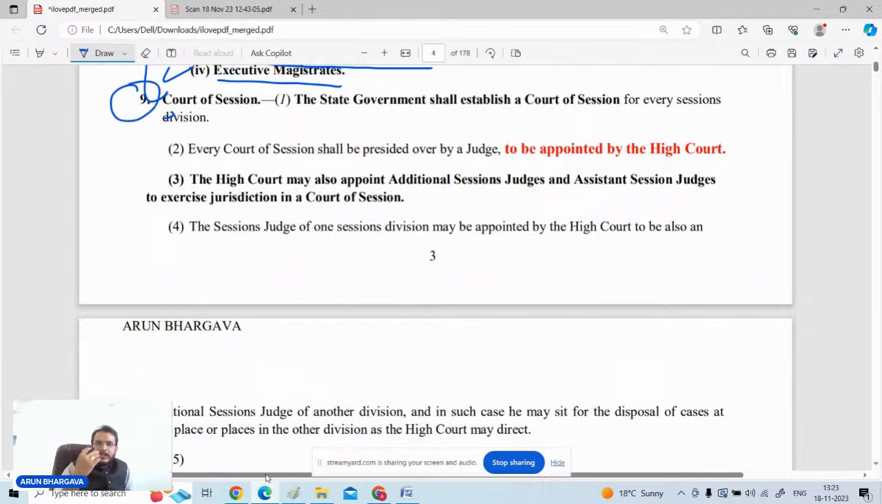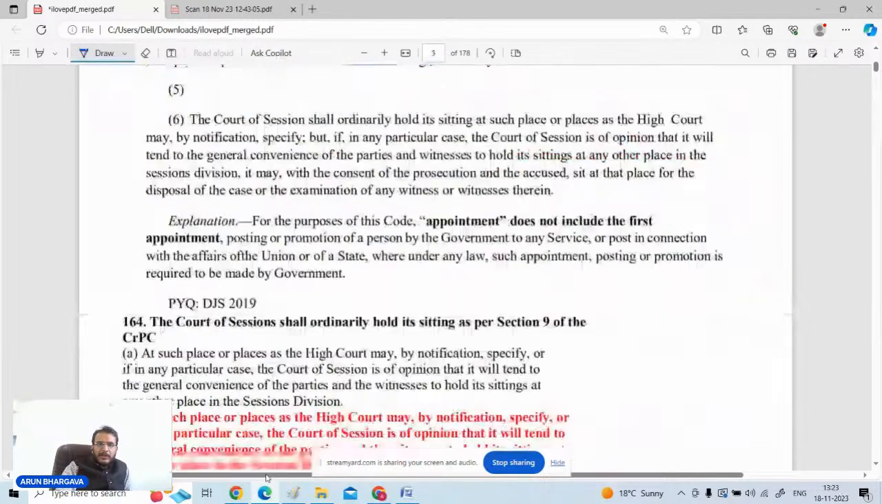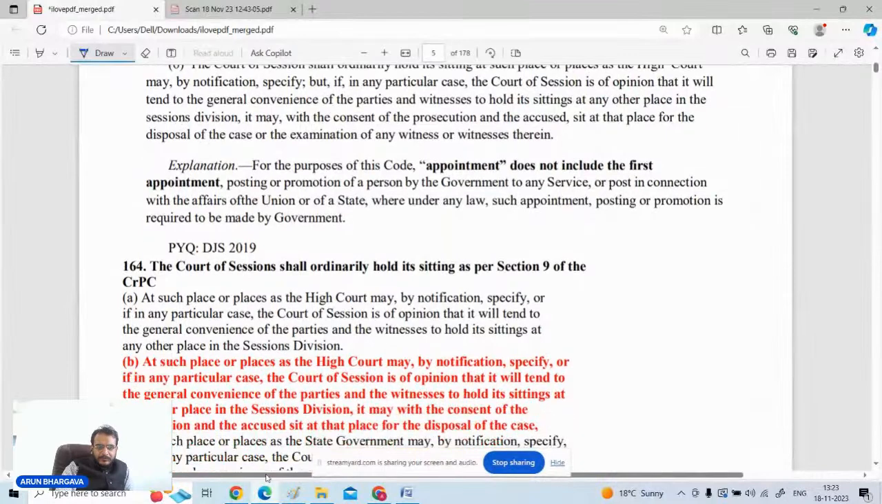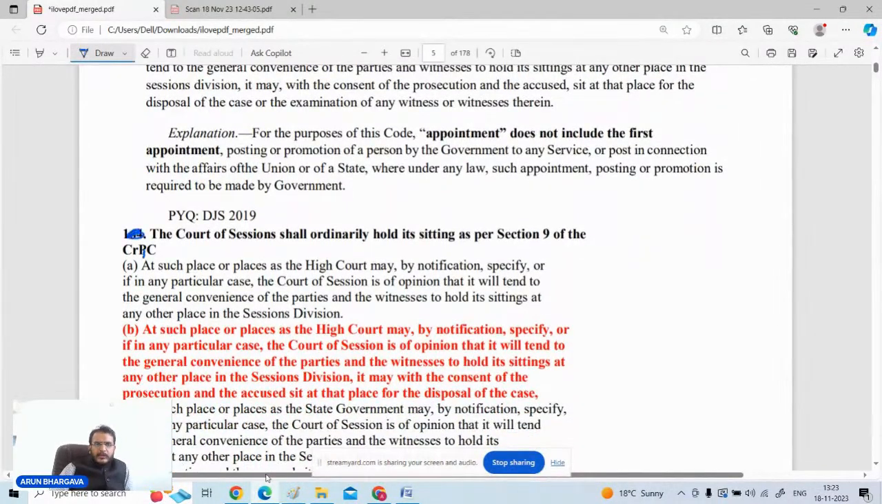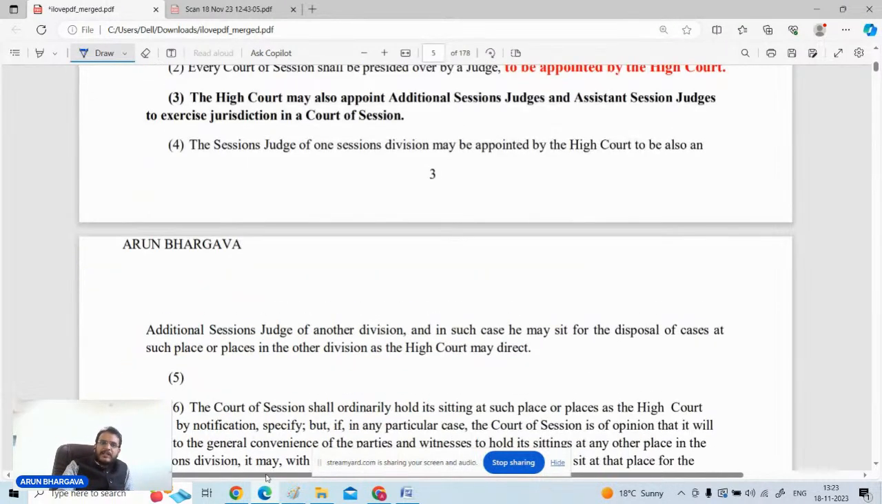from section 9 itself, there was a question in the Delhi Judicial Services. So firstly, let me tell you what the question was. The question was: the Court of Session shall ordinarily hold its sitting, as per section 9 of the CrPC, at which place? If the Court of Session has to hold a sitting, where will it do so? So this is a direct question with reference to section 9 of the CrPC.